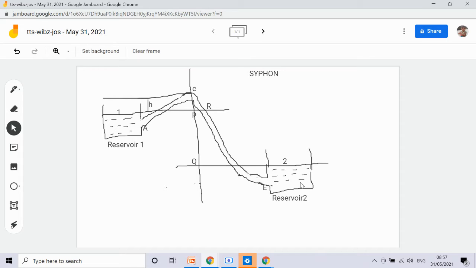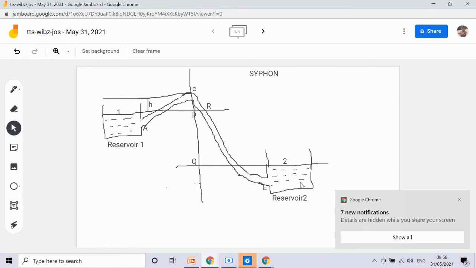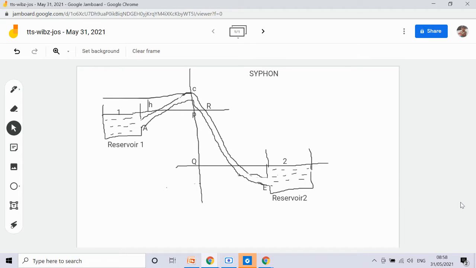Next is the second condition. The height of the summit H must be less than the height of the corresponding liquid barometer.